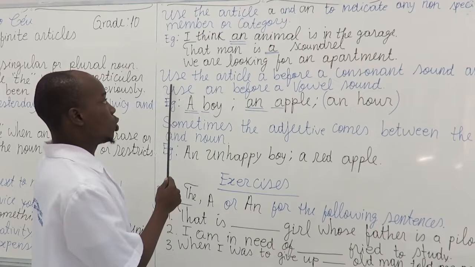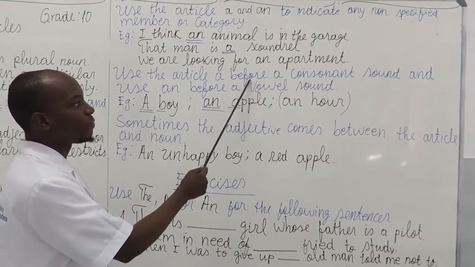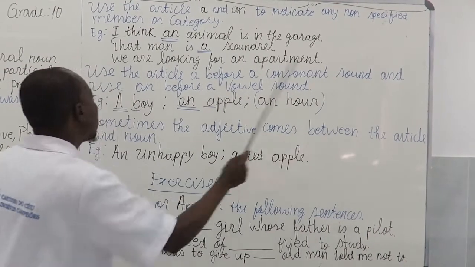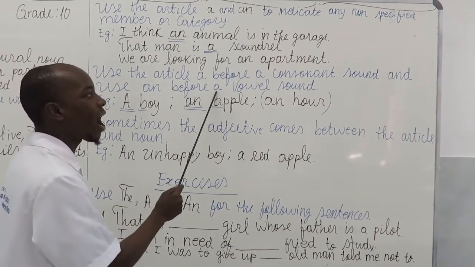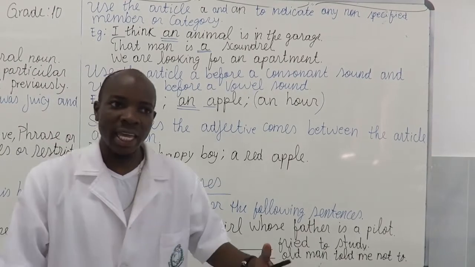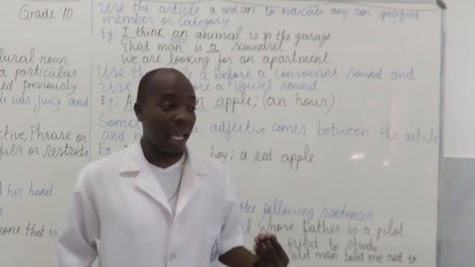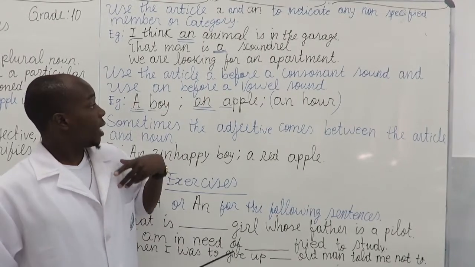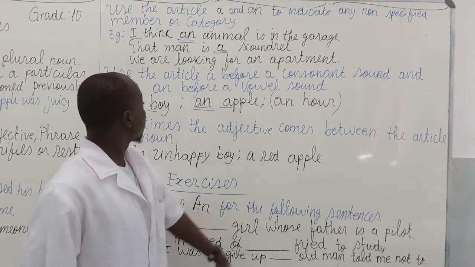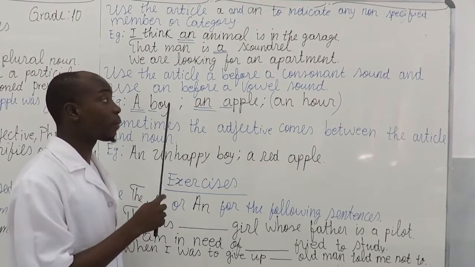Let's see the following. Use the article a before a consonant sound and use an before a vowel sound. So we're saying that we're going to use a for all the consonant sounds and we're going to use an for the vowel sounds. I have here some examples suggested.